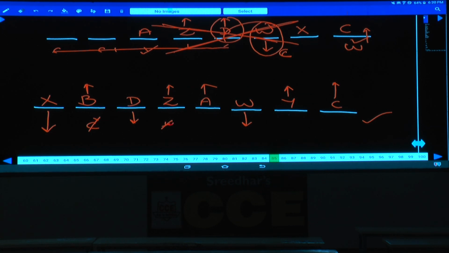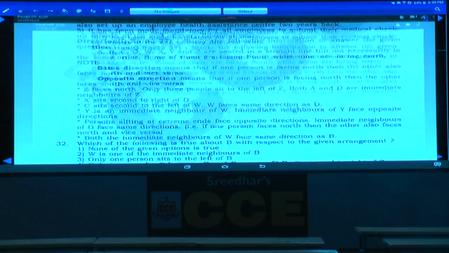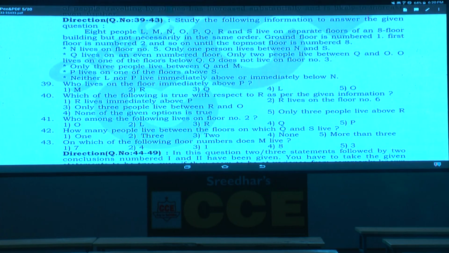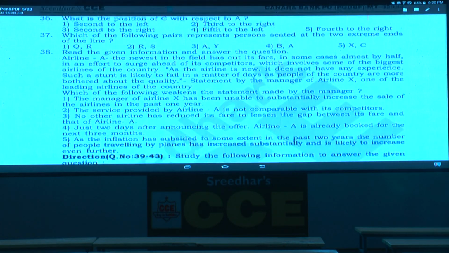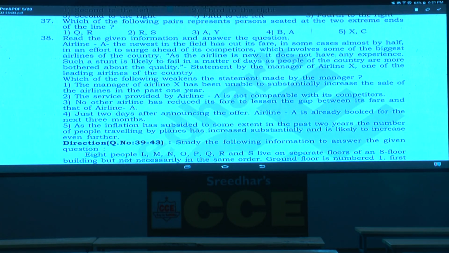Now this is about question numbers 32 to 37. Then let's write down this final arrangement. Then question number 38. Now in this question number 38, tell me what is the information here. And again this is based on critical reasoning.